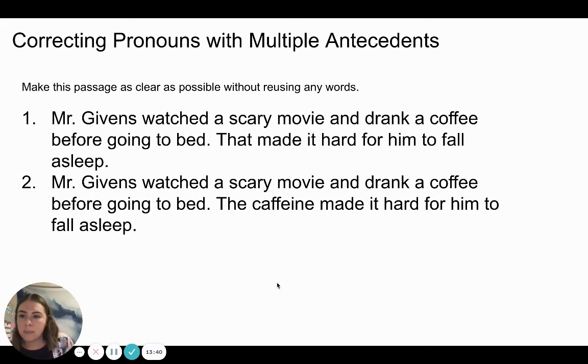Again, make this passage as clear as possible without reusing any words. Number 1, Mr. Gibbons watched a scary movie and drank a coffee before going to bed. That made it hard for him to fall asleep. Or number 2, Mr. Gibbons watched a scary movie and drank a coffee before going to bed. The caffeine made it hard for him to fall asleep. Circle the correct answer.